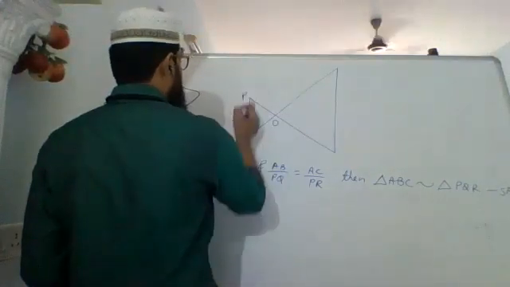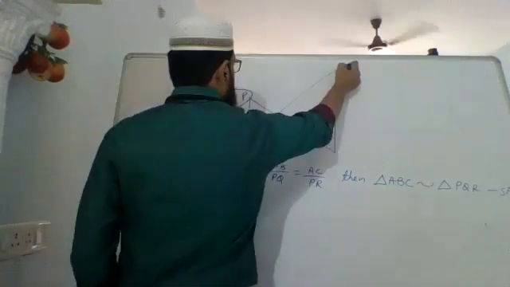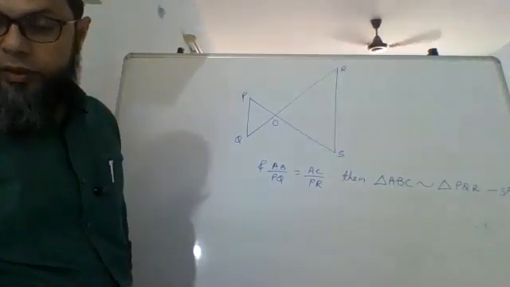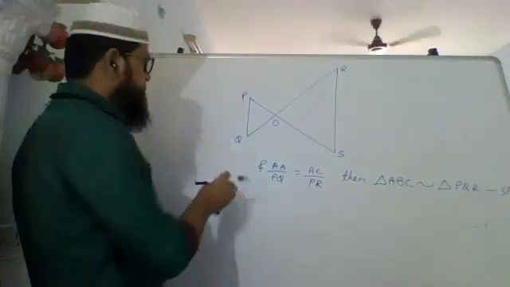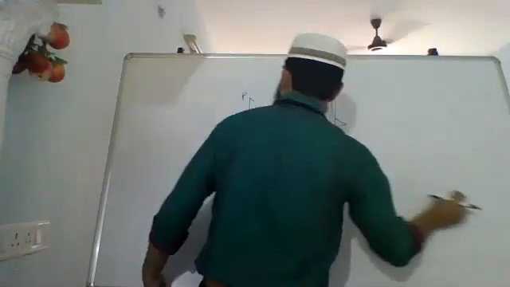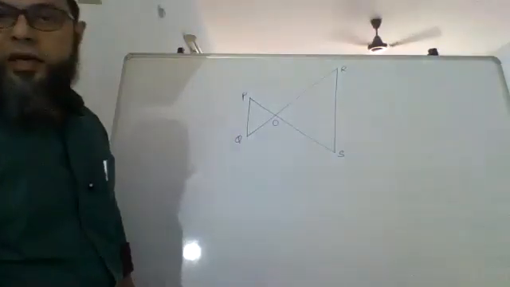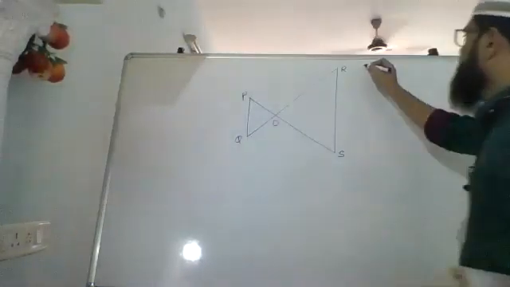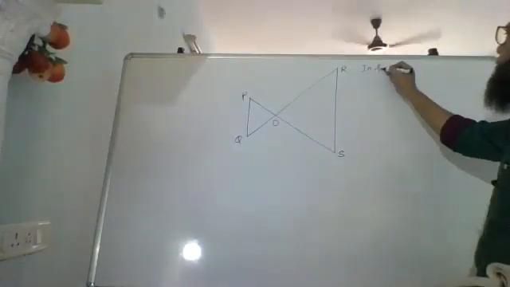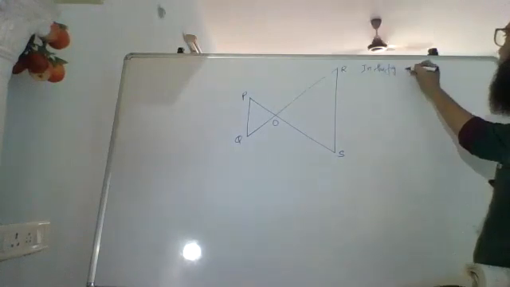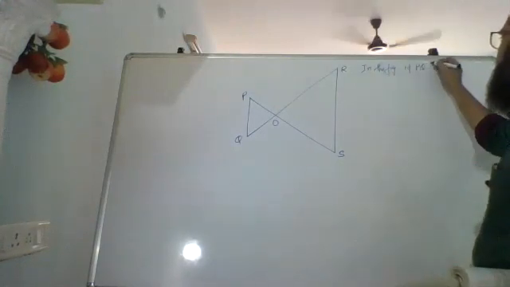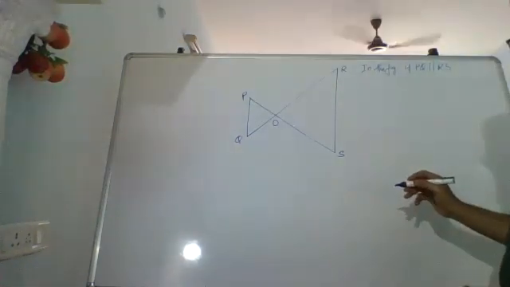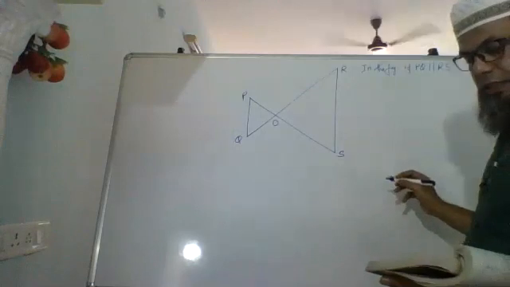Draw this diagram. In the figure, if PQ is parallel to RS, it is given PQ is parallel to RS.